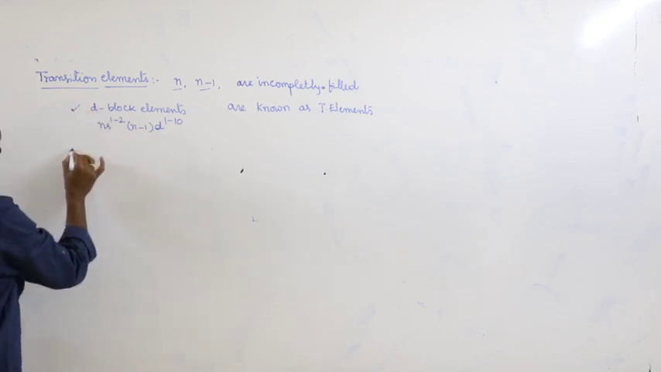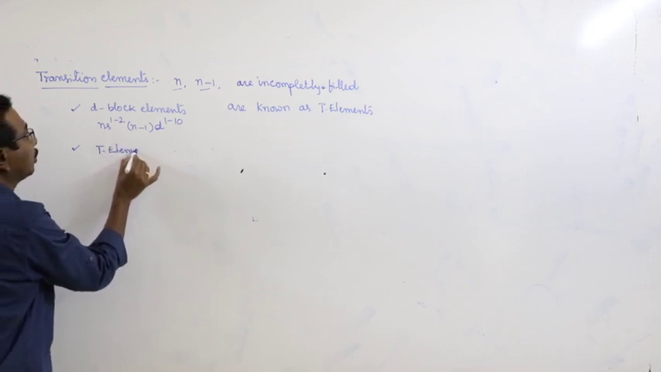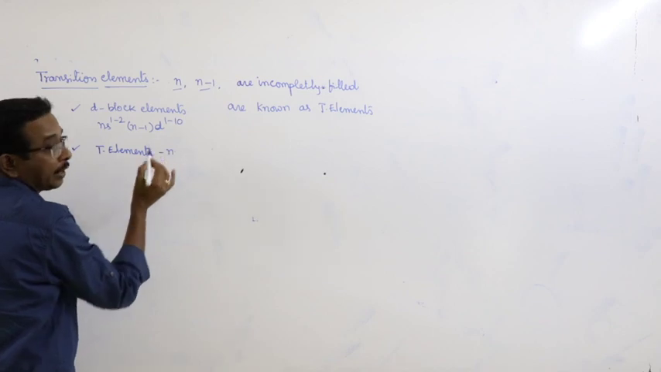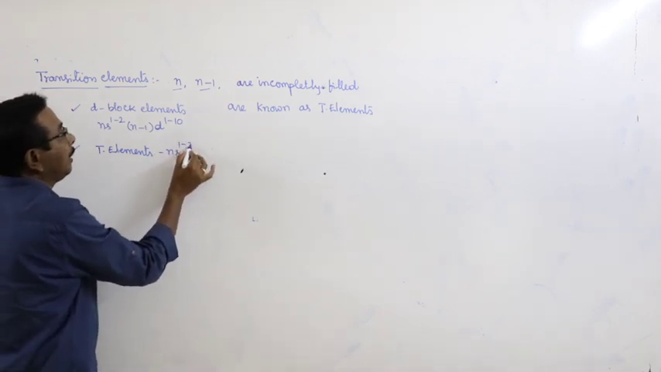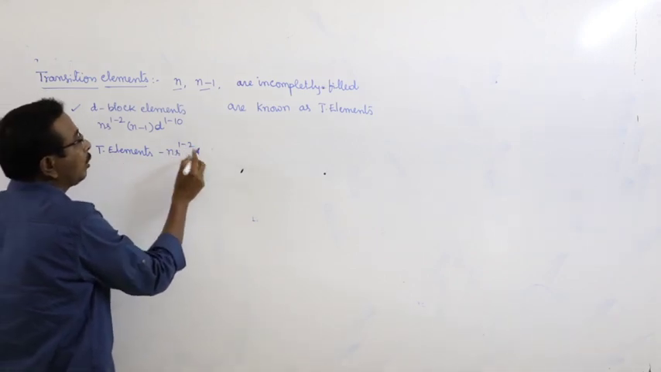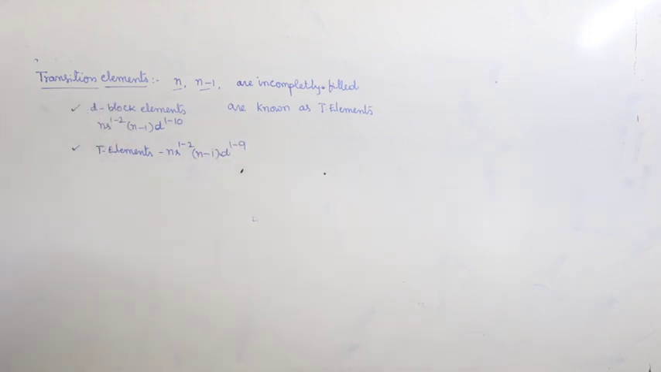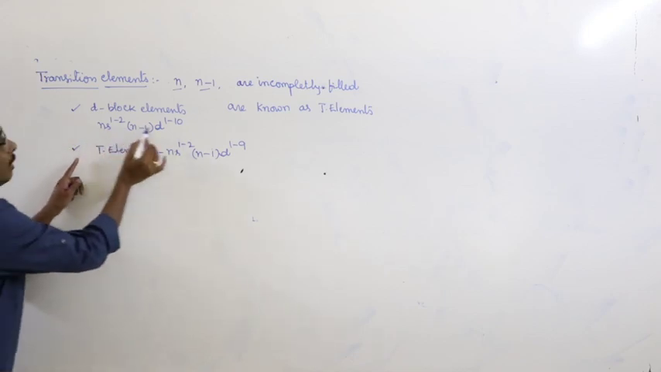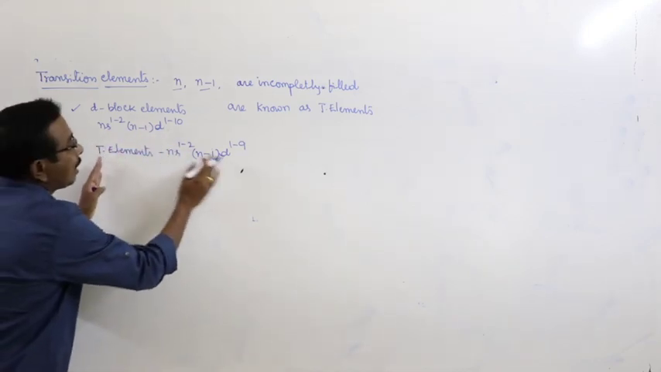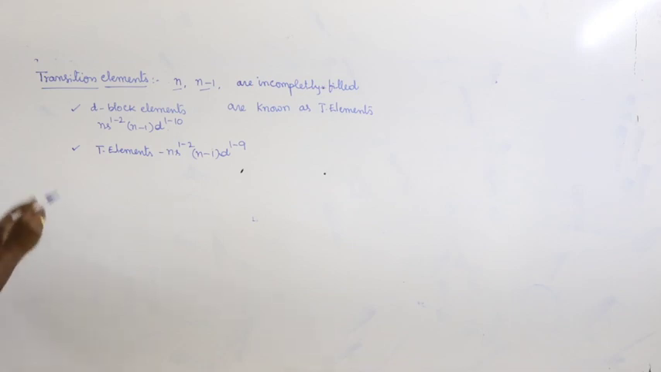But what about the general electronic configuration of transition elements? Mind this point, very important. The general electronic configuration of transition elements is ns1-2, (n-1)d1 to 9. This is the electronic configuration of transition elements. This is the electronic configuration of d block elements. This is the electronic configuration of transition elements. There is a slight difference between the two electronic configurations.